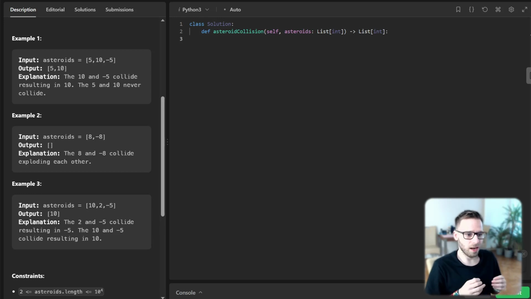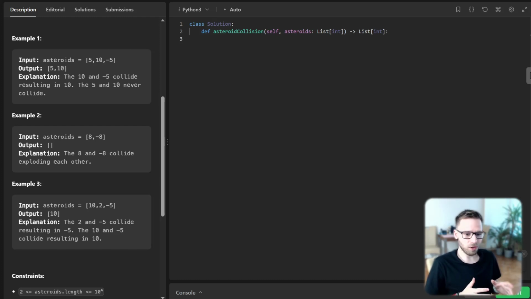So, all right, let's now transition to our code and try to implement it. My first instinct for this problem is to use a stack data structure. So we will iterate through the list, and for each asteroid, based on its direction and size, we will decide whether it should be pushed onto the stack or if we should pop an asteroid from the stack.